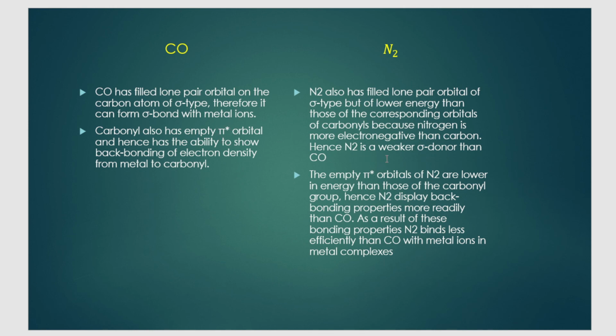In the same way here also, in dinitrogen there is an empty pi star orbital present, although it is of slightly lower energy compared to that of the carbonyl group. Still, back bonding is possible. That is the reason why dinitrogen, like the carbonyl group, can also show back bonding with metal, and hence it can form metal complexes. Because it is of slightly lower energy, the bond that is formed by dinitrogen with metal is not as efficient or as strong as that formed with carbonyls, but it can still form dinitrogen complexes.